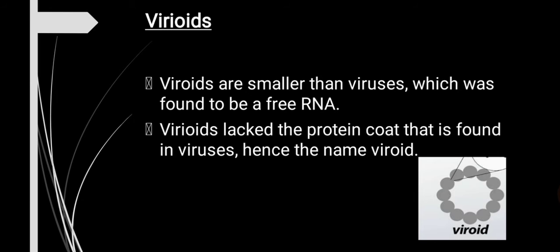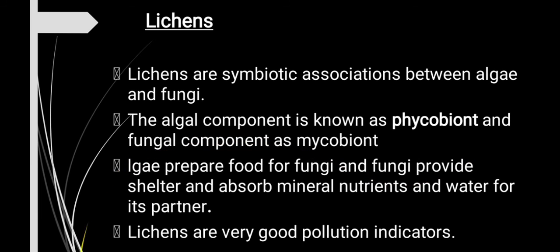Now, let us learn about viroids. Viroids are smaller than viruses. We learned that viruses are smaller than bacteria, and viroids are even smaller than viruses. They have free RNA, which means they do not have a protein coat surrounding the genetic material, and hence the name viroid, because they lack the protein coat which is present in viruses.